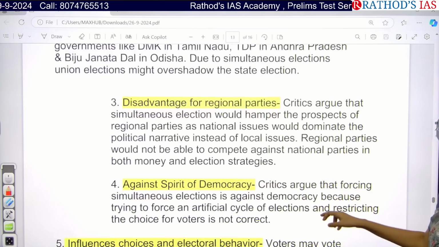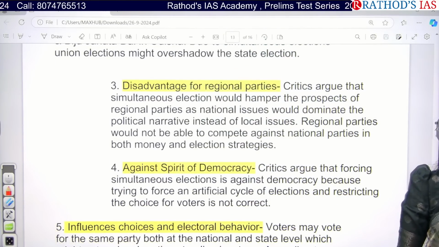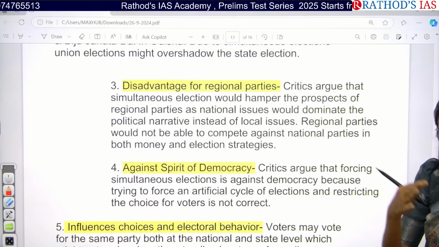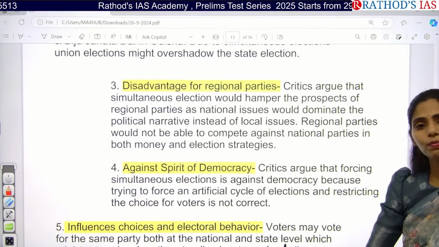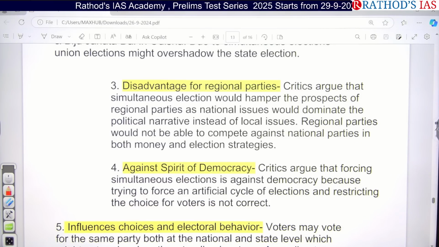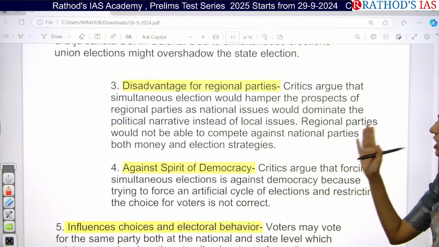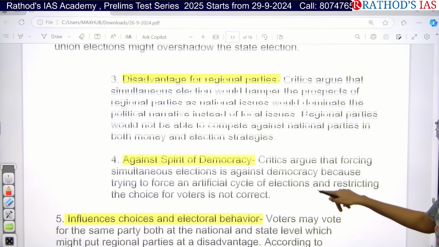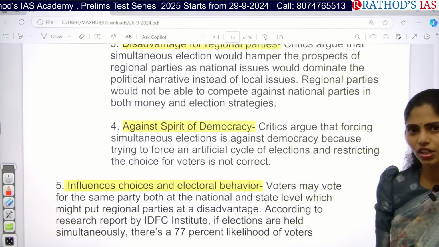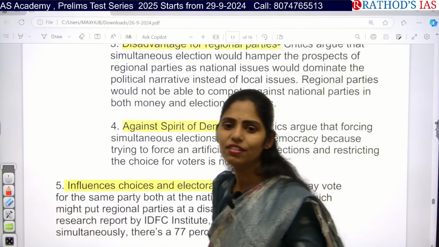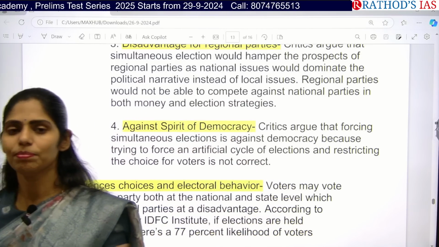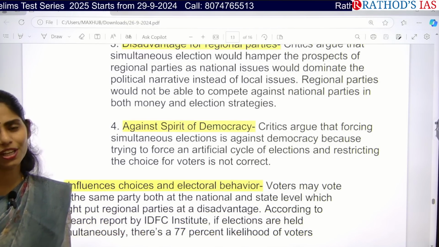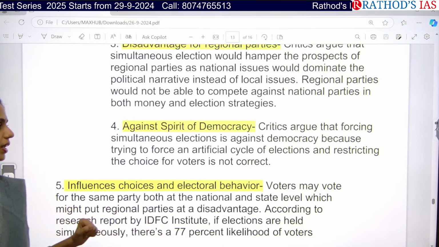And next one is, there is a disadvantage for regional political parties. They will not be spending as much money as the national political parties are spending, and national issues will dominate local issues. Even the election strategies of regional parties will be entirely different from those of the national political parties. They will not have any match, there is a mismatch. The national political parties may win over these regional political parties.